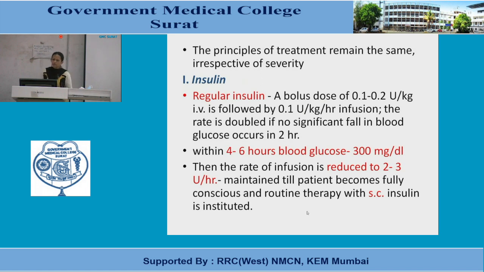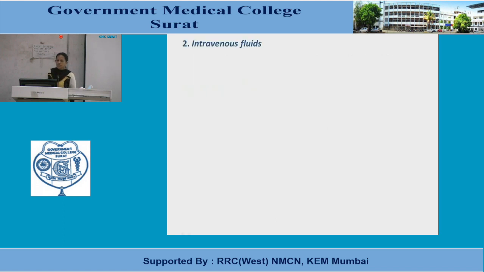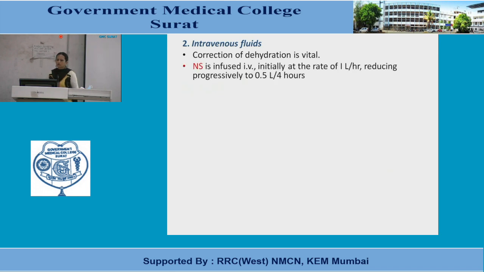Maintain till the patient becomes fully conscious, and routine therapy with subcutaneous insulin is instituted. Second, intravenous fluids. We have seen dehydration and loss of electrolytes, so depending on that intravenous fluids are given. Normal saline is infused IV initially at the rate of 1 liter per hour, then reducing progressively to 0.5 liter per 4 hours.